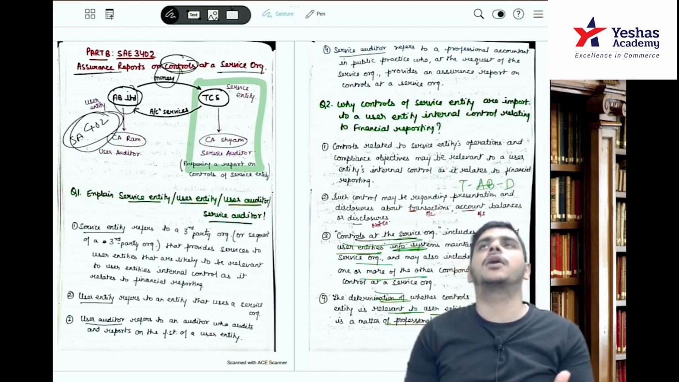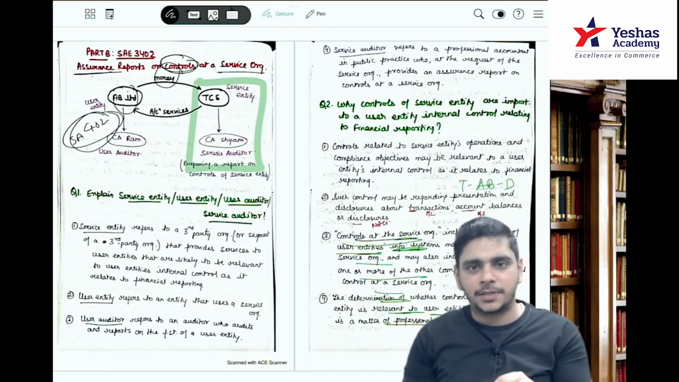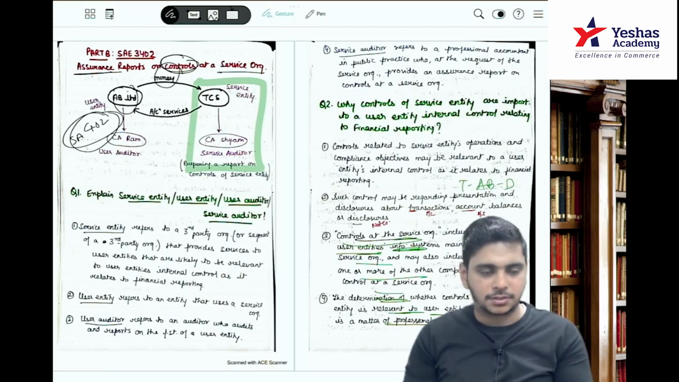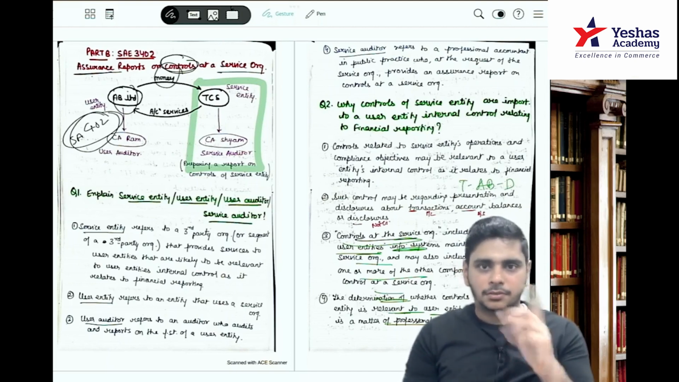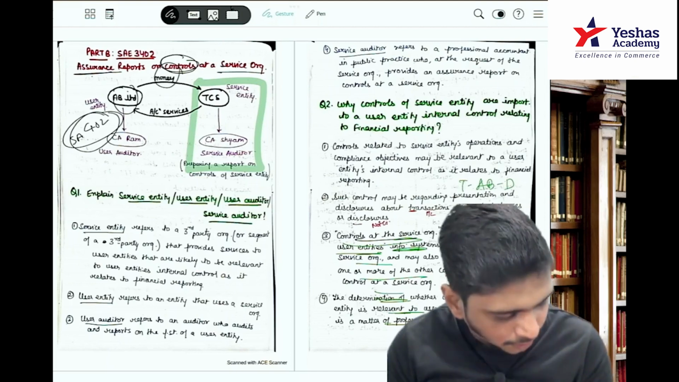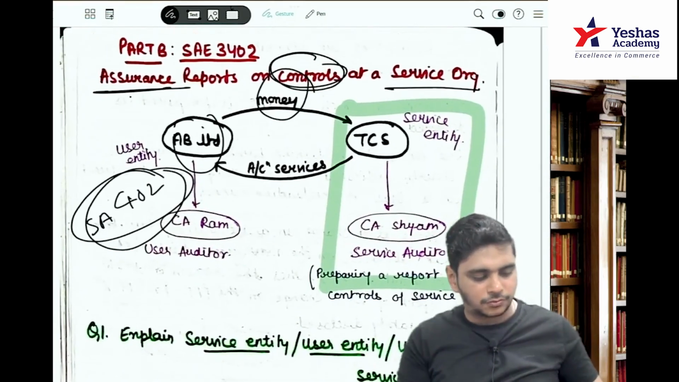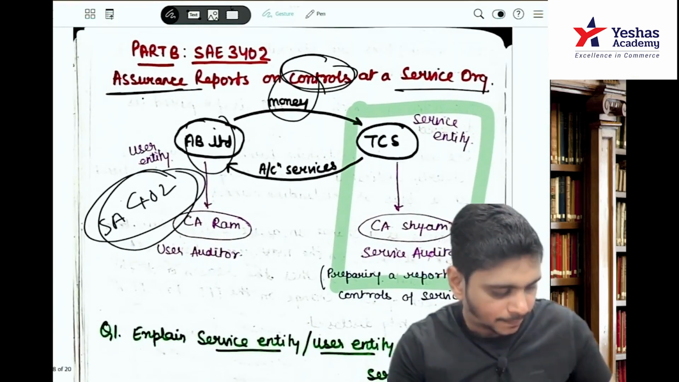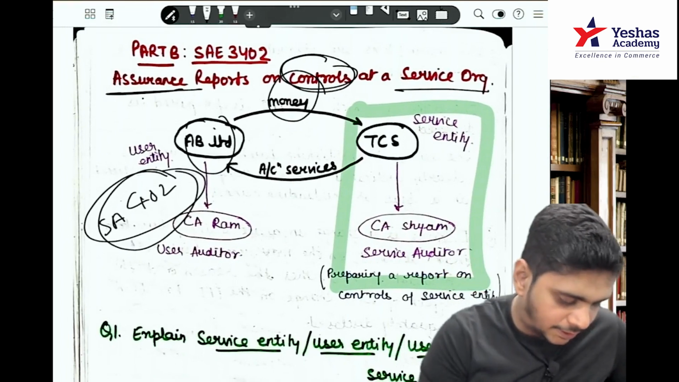When we talk about forecast, we use best estimates. And when we talk about projections, we use hypothetical assumptions. Remember that concept, okay? Now we are talking about 402, I mean 3402. Now it is a standard. Understand the standard.